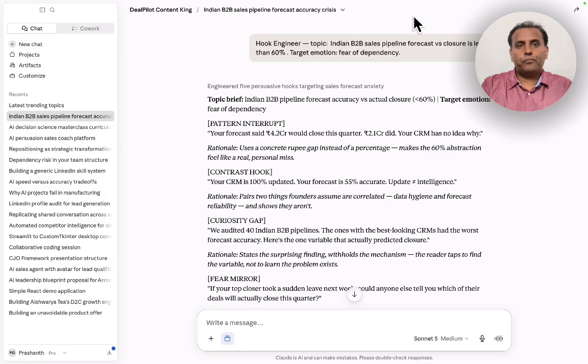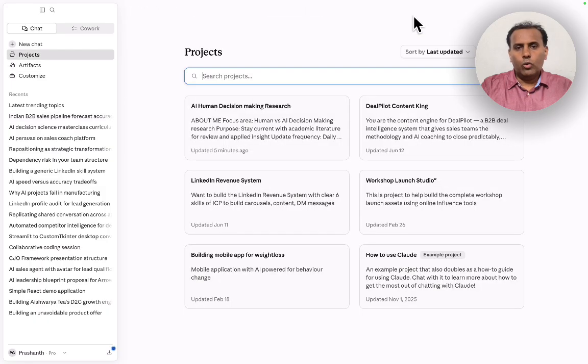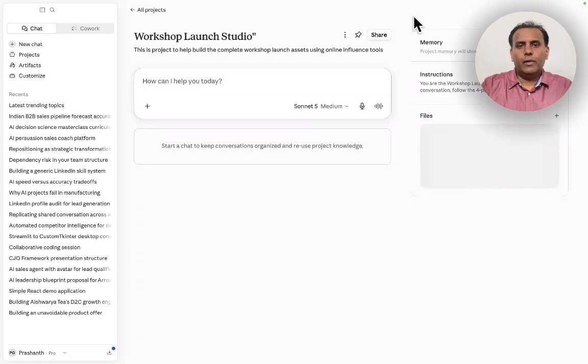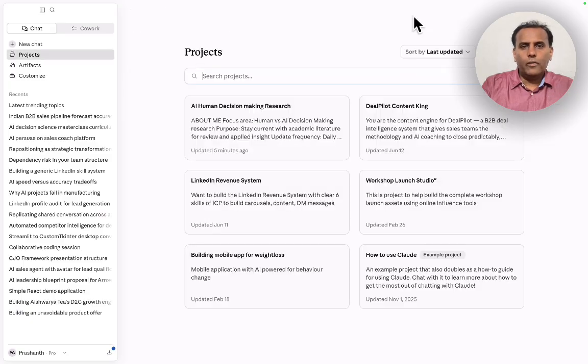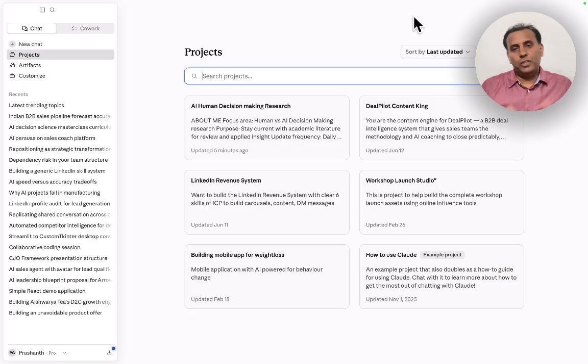Launch studio is another agent we have created, where it helps me create a complete launch of a product. I just have to give the instructions and it can create a launch of a product. So there is a lot of agentic scope available to build and connect these multiple agents, which I'm going to cover. That's the thing I wanted to cover on this.